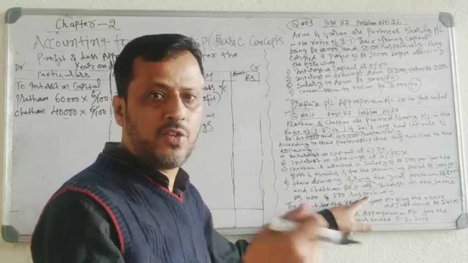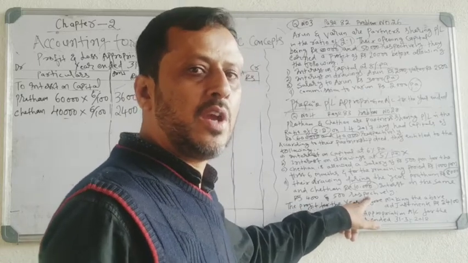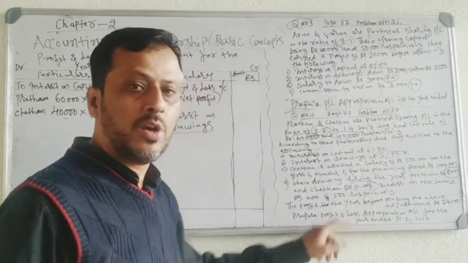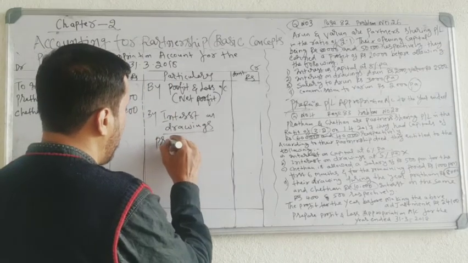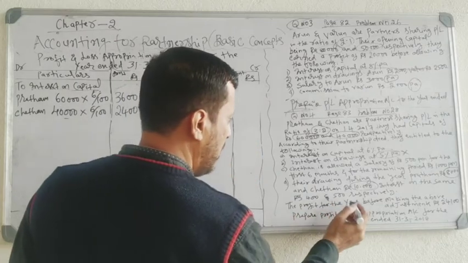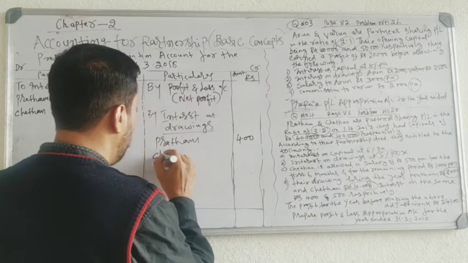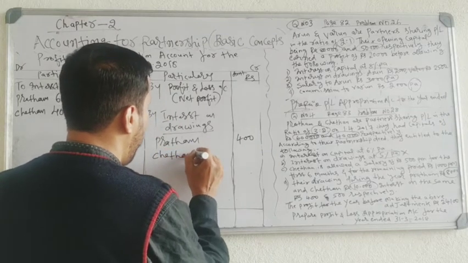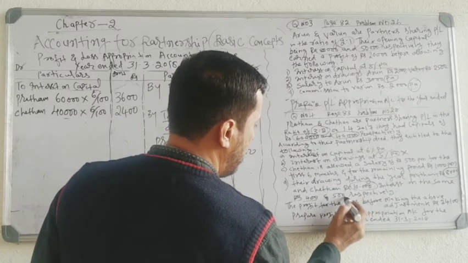Interest on drawings is received by the partnership firm from partners. It is an income to the partnership firm. Record it on the credit side: By interest on drawings, Pratham 400, Chetan 500. Okay, interest on drawing 400 and 500.